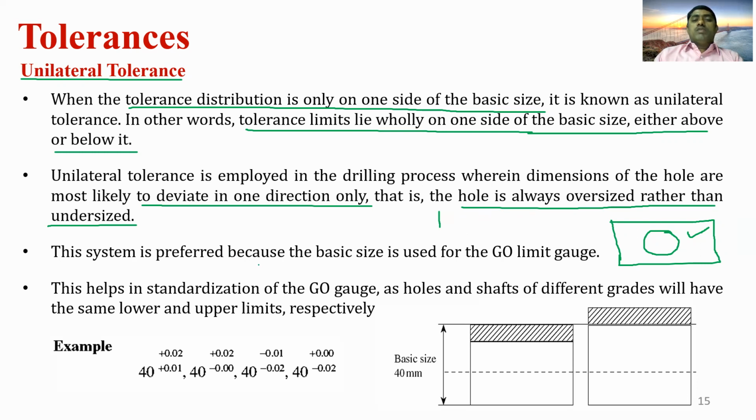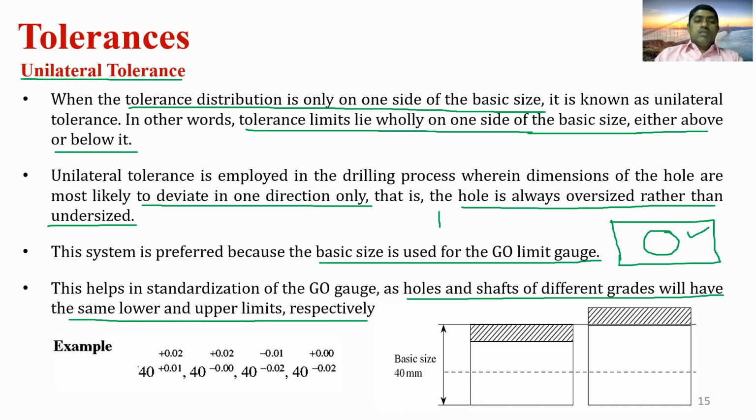This system is preferred because the basic size is used for the go limit gauge. This helps in standardization of the go gauge, as holes and shafts of different grades will have the same lower and upper limits respectively. So in this case, the holes have the lower limits and the shafts have the upper limits.